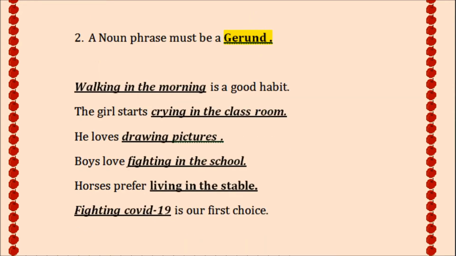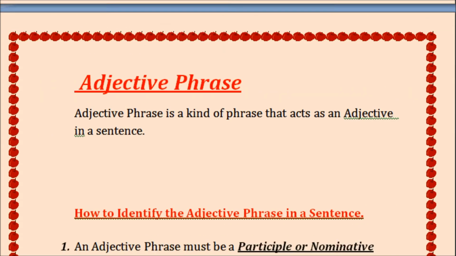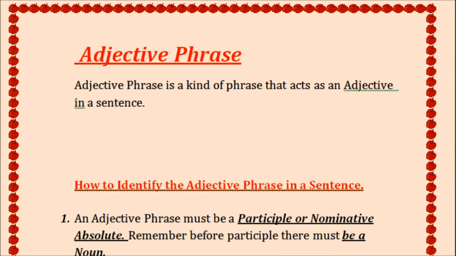Next, we go for the adjective phrase. Adjective phrase is also very important for us. An adjective phrase is a kind of phrase that acts as an adjective in a sentence. And what is the role of an adjective?